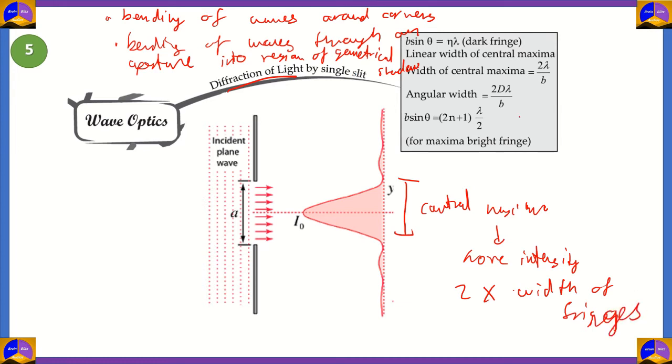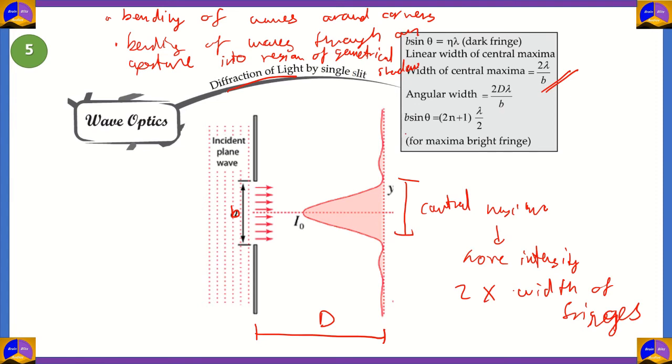And you can see that the formula here is again 2 lambda divided by b. Well, b, or in this case a, refers to the gap, the slit gap. So the slit gap is represented by b. And when you want to talk about angular width, you just add the distance between the slit and the screen, which is capital D. So you multiply that to the width of central maxima in order to get the angular width. So that is 2D lambda divided by b.